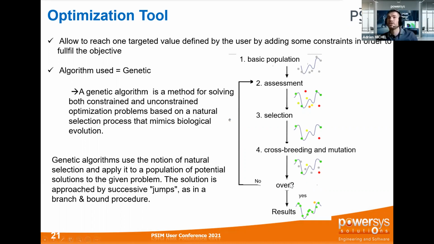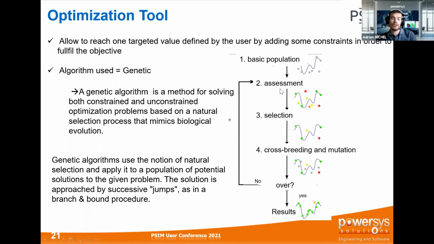If not, you need to make again more assessment on the last parameters which were in compliance with your needs. Then you have to make some measurement again. You have to select them again, make some mutation, and so on. This is why PSIM can do this genetic algorithm automatically, and it will perform a lot of iterations in order to fulfill your objective.